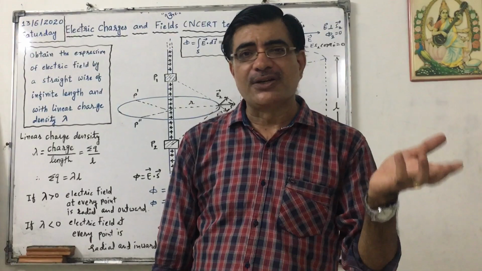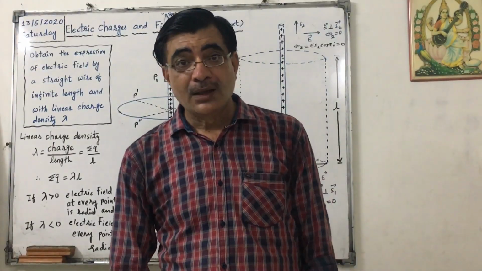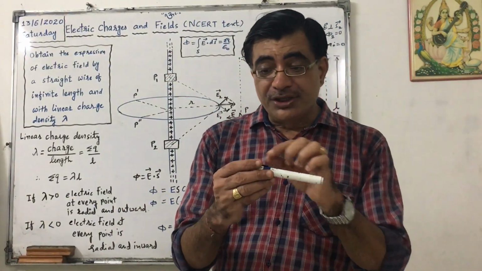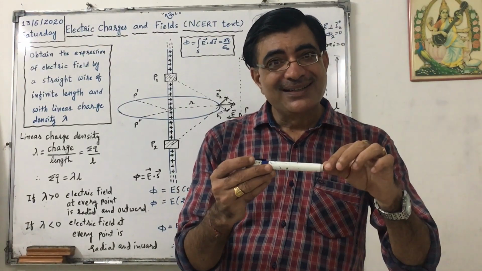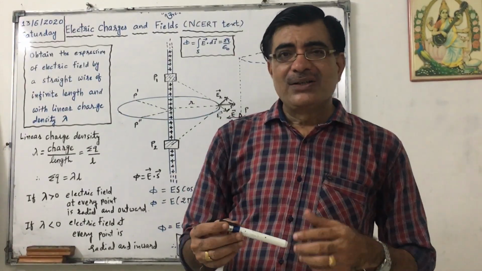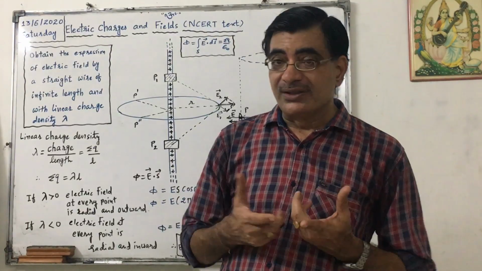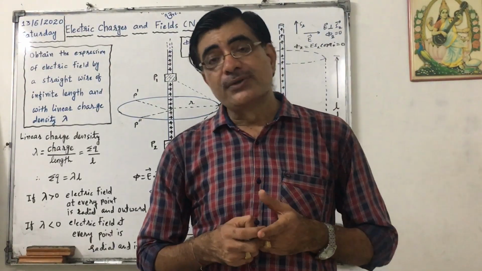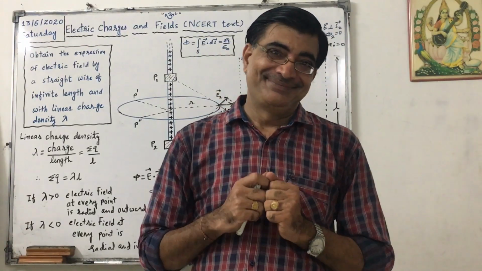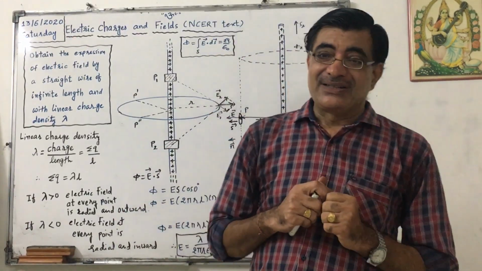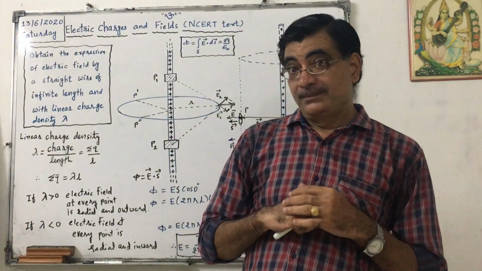The formula was kq by r square. But if we have a continuous charge distribution, then to obtain the electric field due to it, we have to use Gauss's law. That is the importance of Gauss's law.